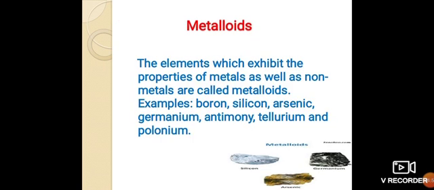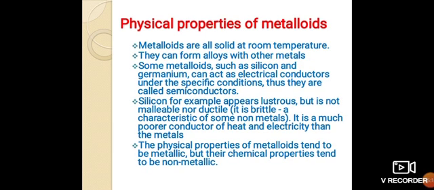Metalloids. The elements which exhibit the properties of metals as well as non-metals are called metalloids. Examples: boron, silicon, arsenic, germanium, antimony, tellurium, and polonium. Physical properties of metalloids. Metalloids are all solid at room temperature.